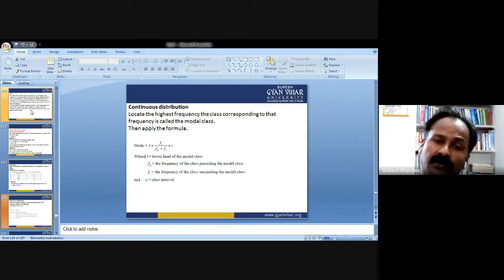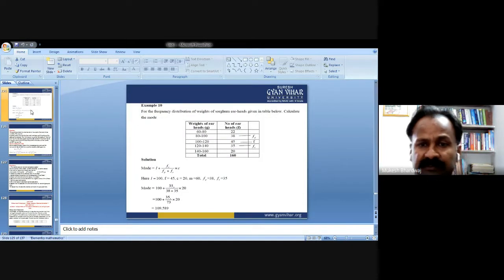First of all, we are going to find the modal class. For example, the frequency distribution of weights of sorghum ear heads is given in a table; calculate the mode. Weights of ear heads: 60 to 80, 22; 80 to 100, 38; 100 to 120, 45; 120 to 140, 35; 140 to 160, 20.